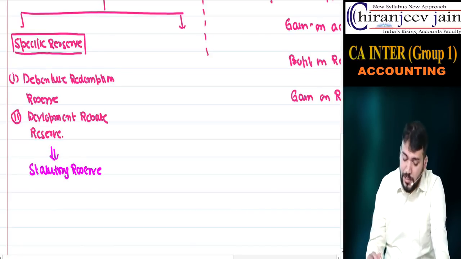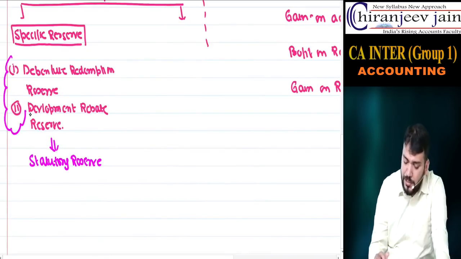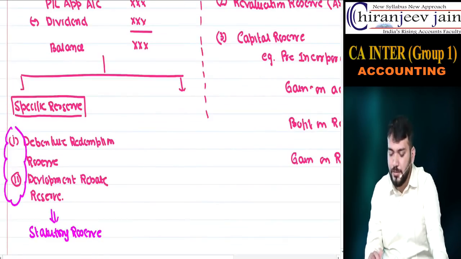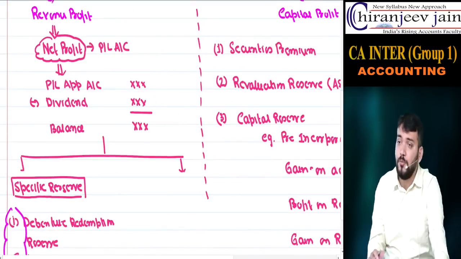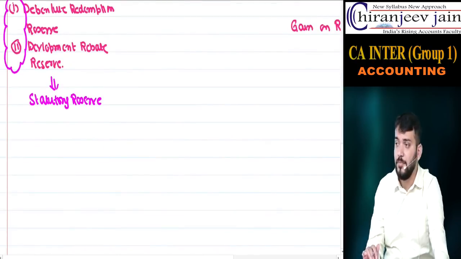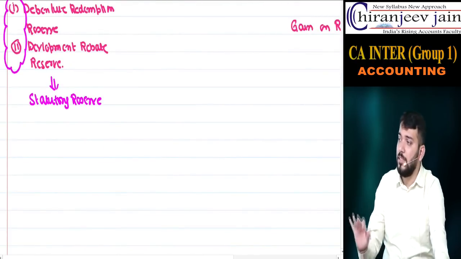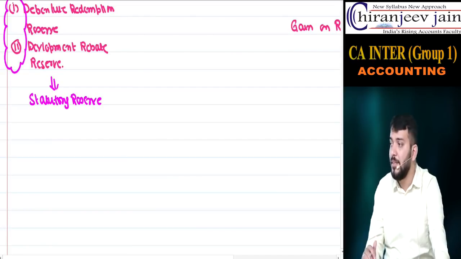Okay. So once you have created a reserve for some specific purpose, even though it is revenue profit available for distribution of dividend, can I say now it becomes restricted? Till the purpose is completed, it is not available for distribution of dividend.